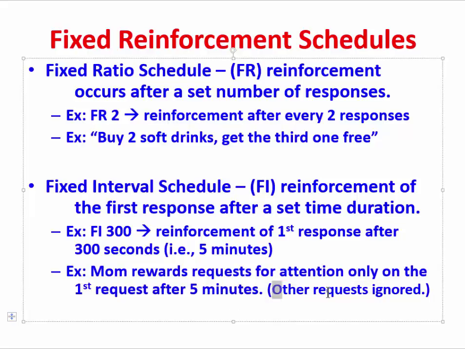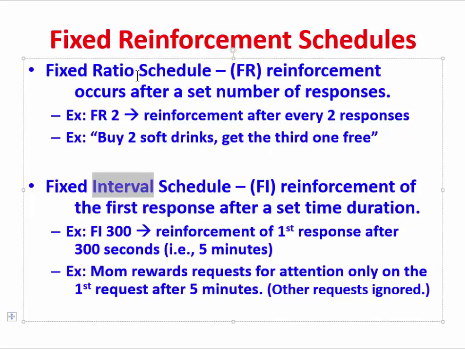Other requests, those coming earlier, for example, will be ignored. Also, those coming after the first response will be ignored. So there's a time interval that's setting a limit on how frequently the reinforcer will be delivered in any kind of interval schedule. To contrast these two with each other, please notice that the ratio schedule is based on the number of responses that a participant makes, independent of how much time has elapsed. By contrast, the interval schedule is contingent on the passage of time, regardless of the number of responses that the person will make before that time has elapsed.